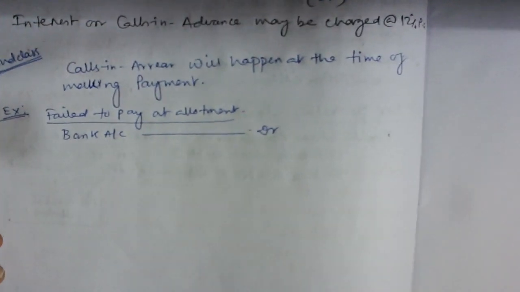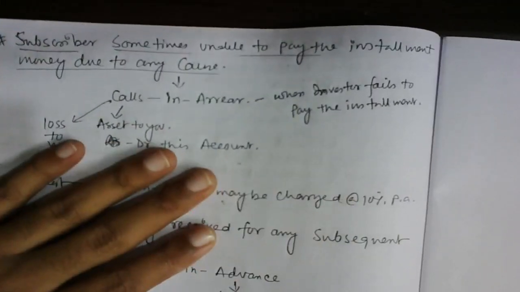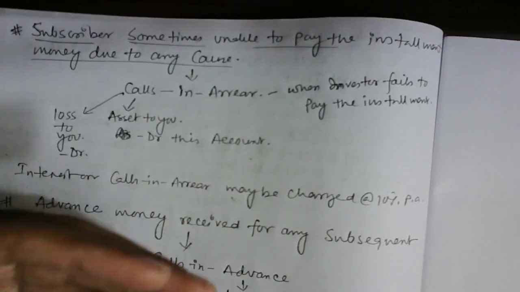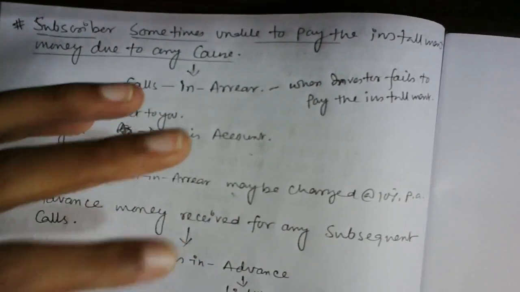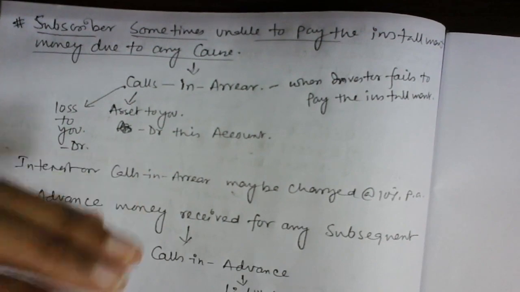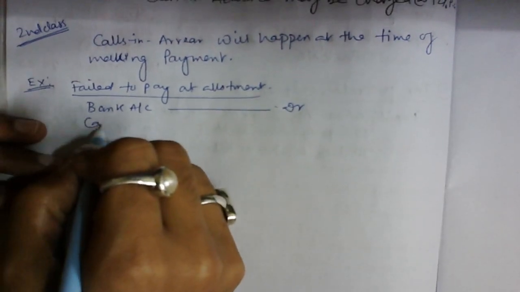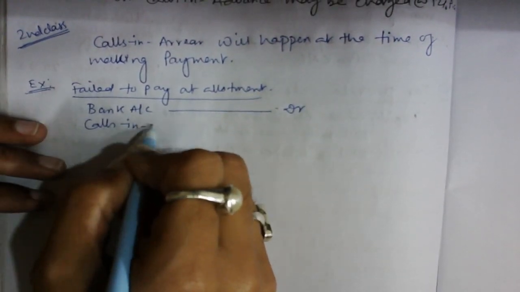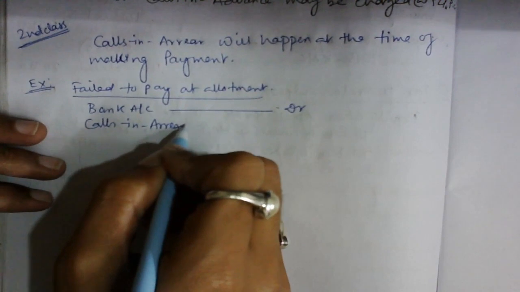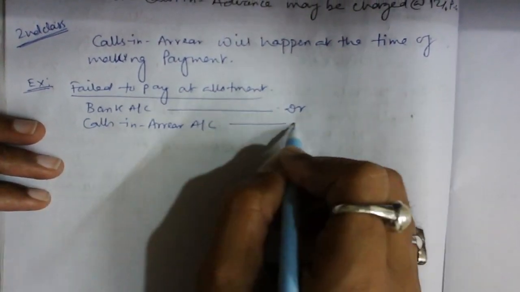I already discussed that calls in arrear is nothing but a loss to you, because this money may not be received in future, or it is possible that you are going to receive it, so we have to debit this. So guys, you can write calls in arrear, or you can write calls in allotment also. It is better to write calls in arrear.